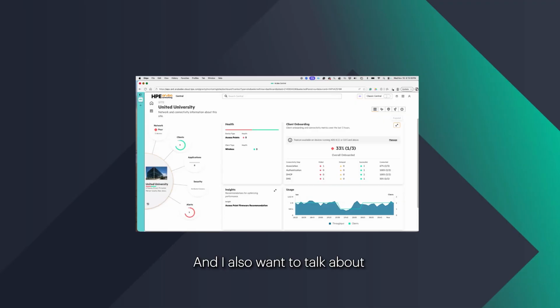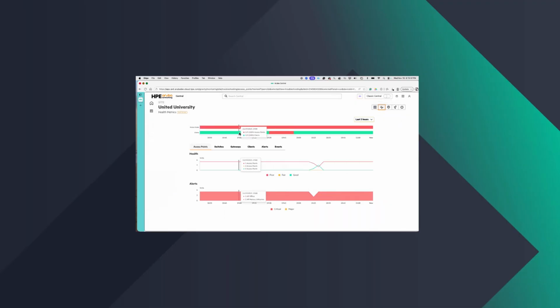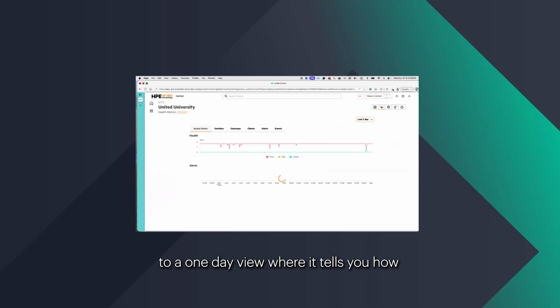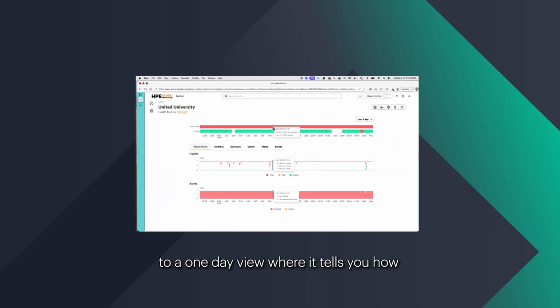And I also want to talk about the new health metrics view of site. This shows you the overall health of access points at the site's clients. If the site had gateways and switches, they would also show up as additional rows. I'll go ahead and change this to a 1-day view where it tells you how access points and clients are